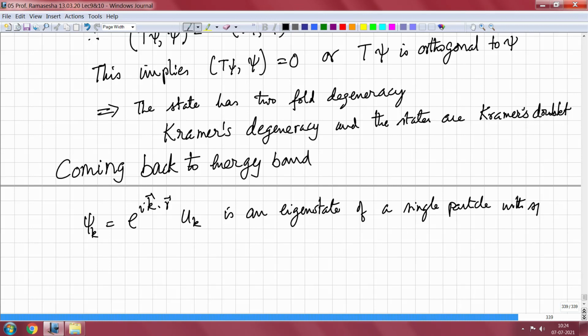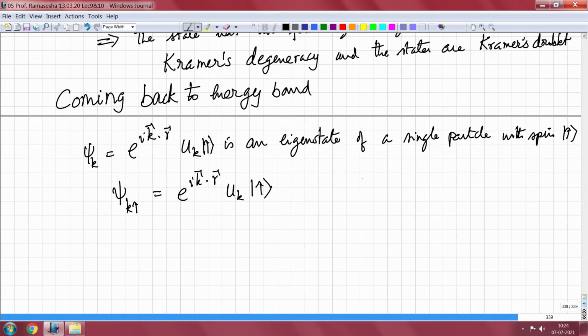So, I can have a psi k up, which is an eigenstate of a single particle with spin up. I have psi k up equal to e to the ik dot r uk up, or uk alpha, whatever way you want to call it, because up also means alpha spin and down means beta spin. So, it is one and the same.